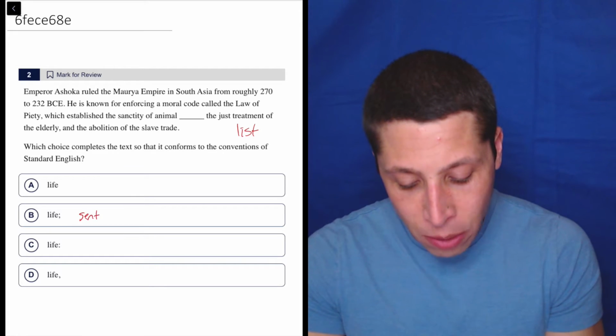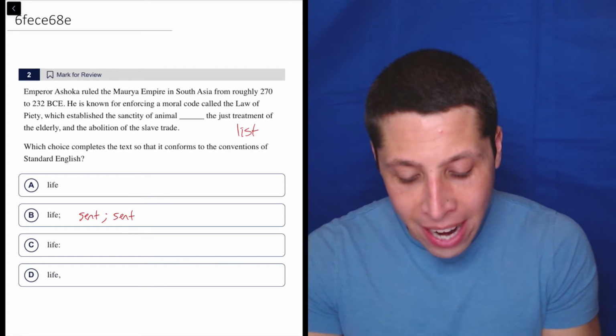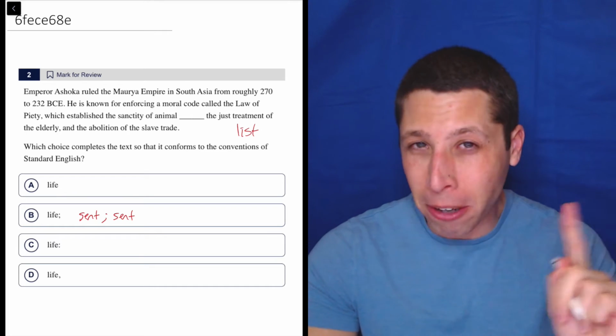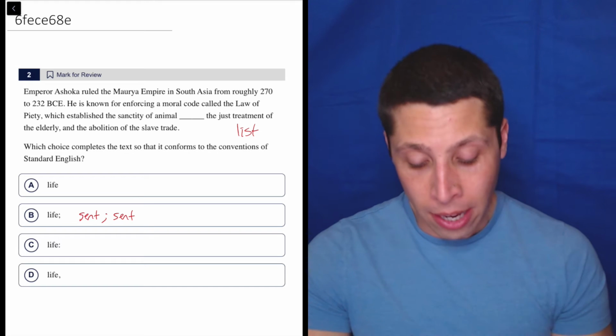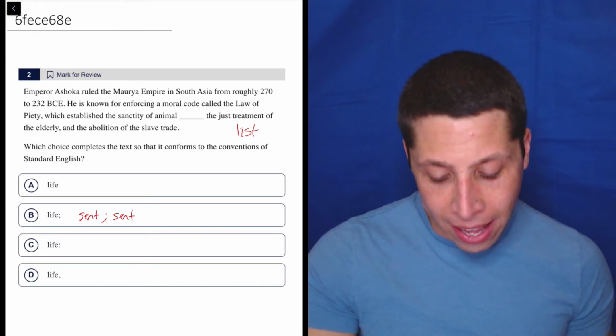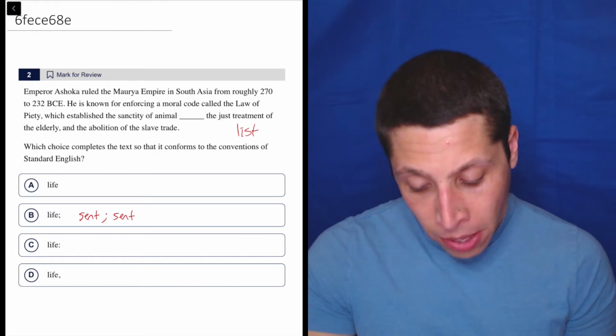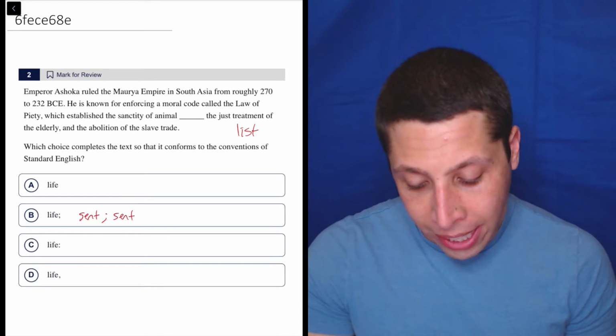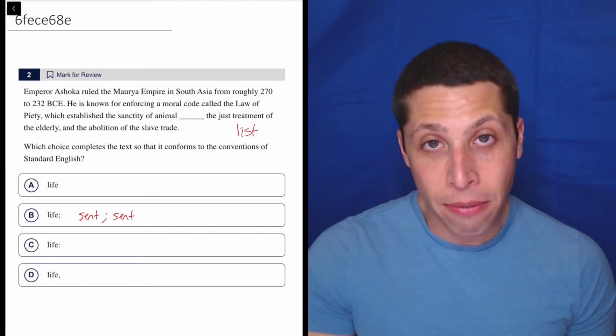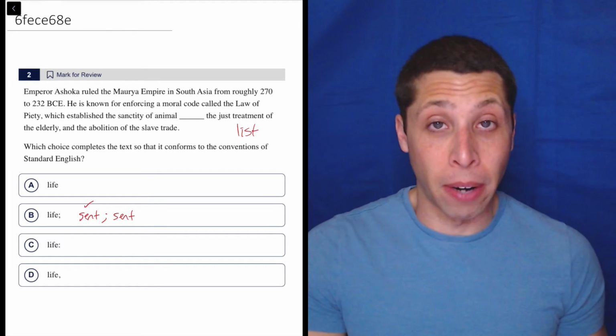Commas can be used in all sorts of reasons, but the semicolon only really has one main rule. Since we only see one semicolon, we know it's not the rule about lists, which only happens rarely on the SAT. It's the rule about using a semicolon as a period. So we have to think, could the sentence end where this semicolon would go? Let's read it again. He is known for enforcing a moral code called the law of piety, which established the sanctity of animal life. Yeah, that does sound like a sentence to me, right? We could just end it there.